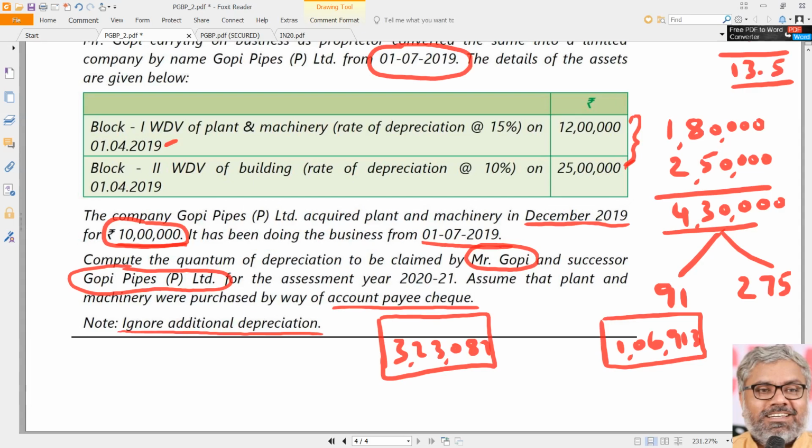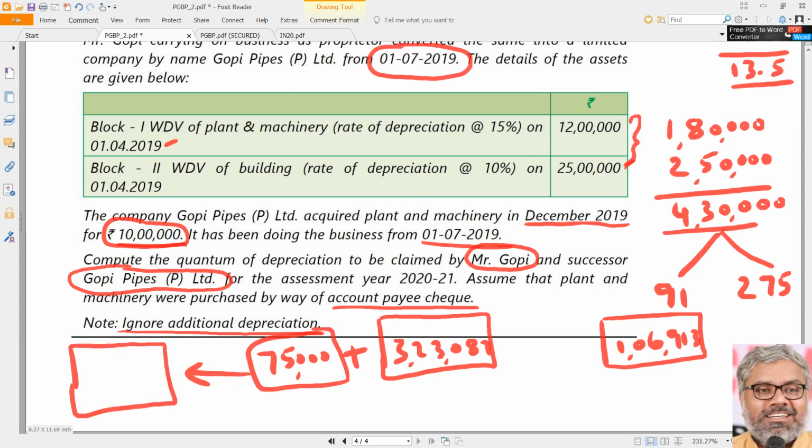But is this the total depreciation that can be claimed by Gopi Pipes Private Limited? No, because it has purchased 10 lakh rupees worth of machinery in December. That will be eligible for 7.5% depreciation, which means 75,000. Why 7.5%? Because it was put to use for less than 180 days. So the total depreciation that can be claimed by Gopi Pipes Private Limited: 3,23,087 plus 75,000 means 3,98,087.